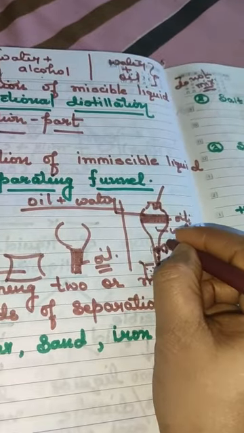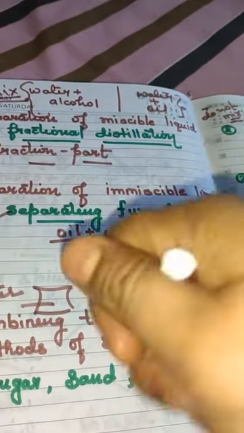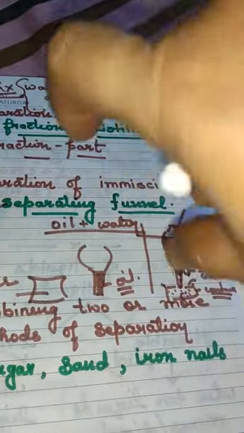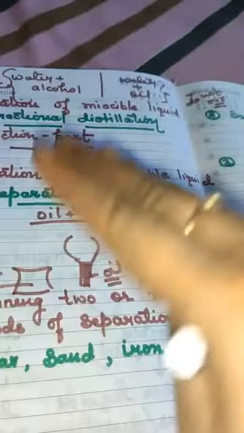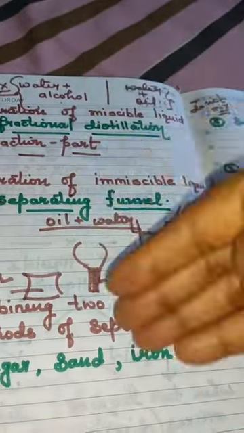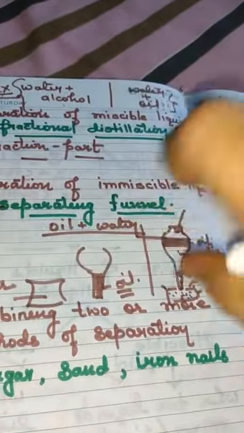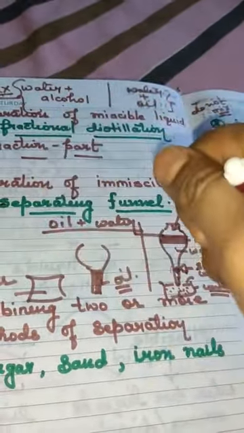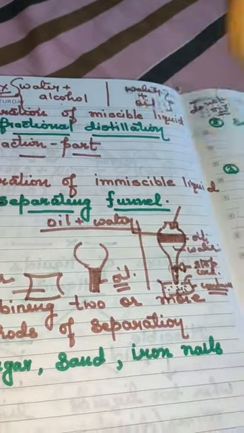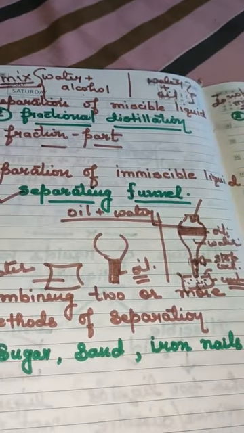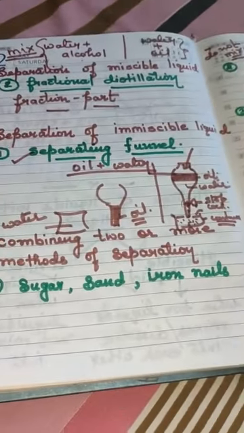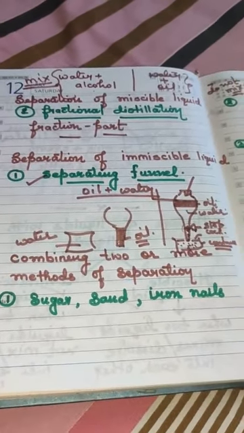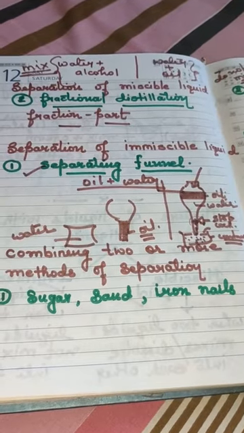It works just like a tap. Tap hota hai na? Just like a tap. We will open the tap, and the water will flow down. The moment all the water has gone down into the container, we will close the tap. What will happen? The oil will remain behind in the separating funnel. Clear to you? The last topic is combining two or more methods of separation.